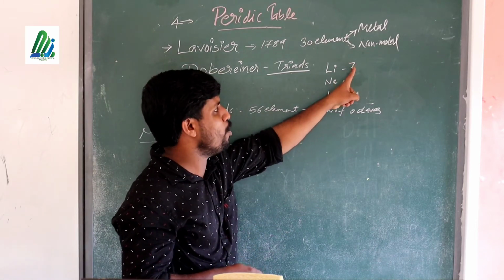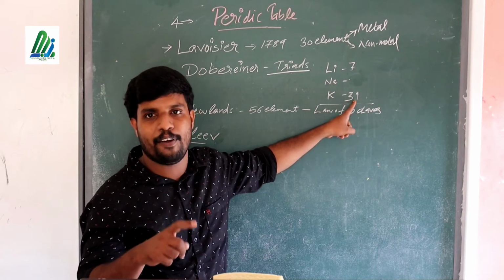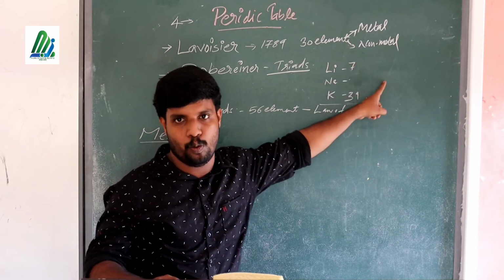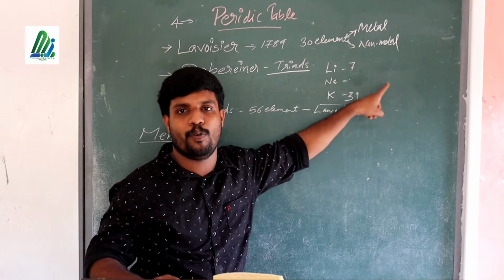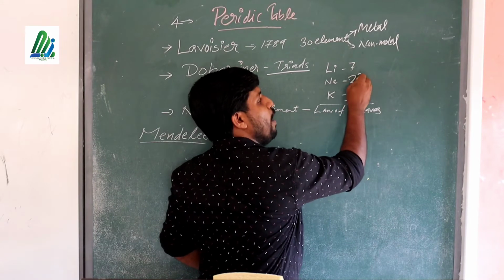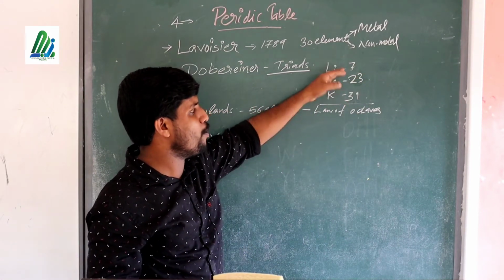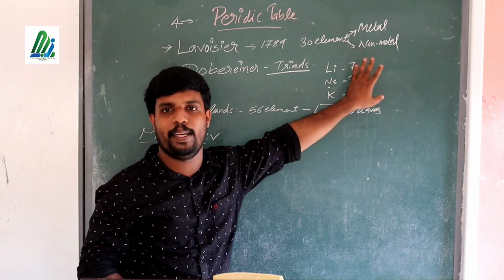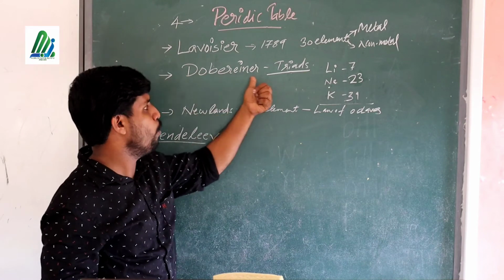Here the atomic mass of lithium is 7 and the atomic mass of potassium is 39. What is the average of that? 39 plus 7, divided by 2. So 46 divided by 2 is equal to 23. So that is the atomic mass of what? Sodium. So the average atomic mass of the first and last element is approximately equal to the second one.